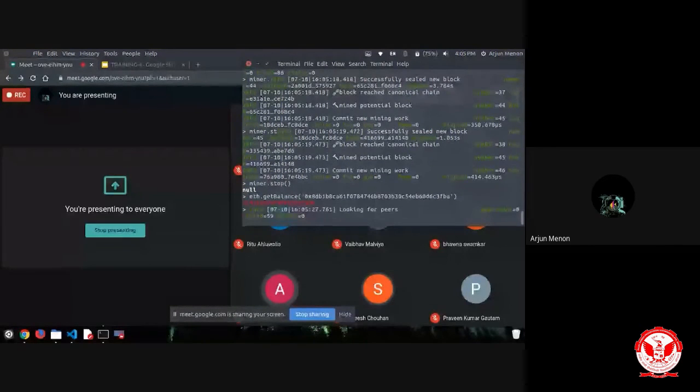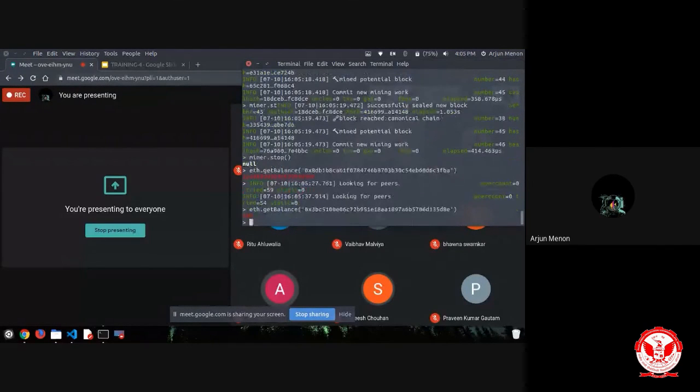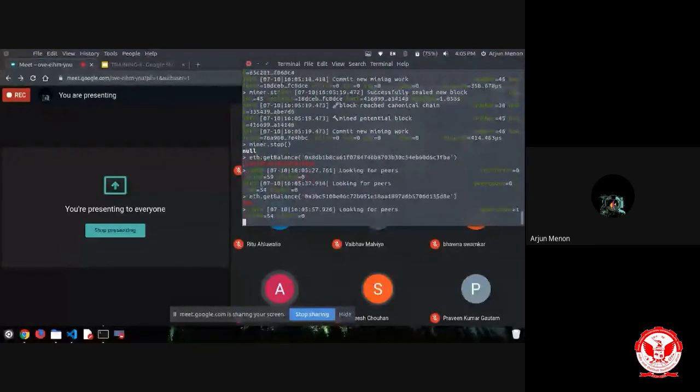See, the balance of my first account, which is the primary account, has been deducted by the amount of 100 wei and some transaction fee plus processing fee that you have already learned in the morning session. Let's check the balance of the second account. The 100 wei is successfully transferred from my first account to the second account. So this was the example I was preparing to show you.